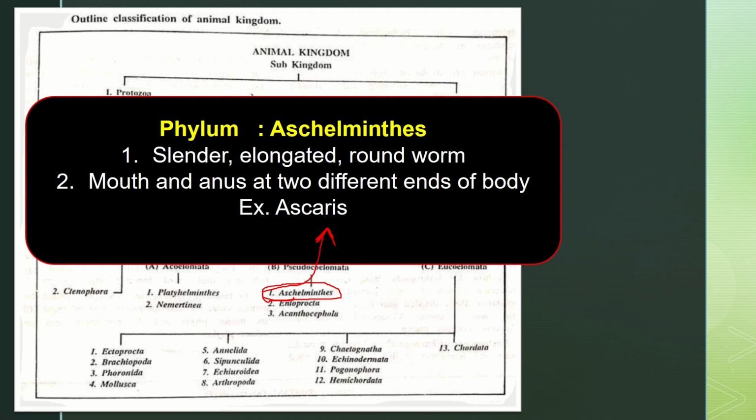Then another major phylum is phylum Aschelminthes. Aschelminthes means slender organisms, elongated and round organisms. So roundworms are included in the Aschelminthes. The mouth and anus are arranged at two different ends of the body. A well-known example is Ascaris belonging to the Aschelminthes.